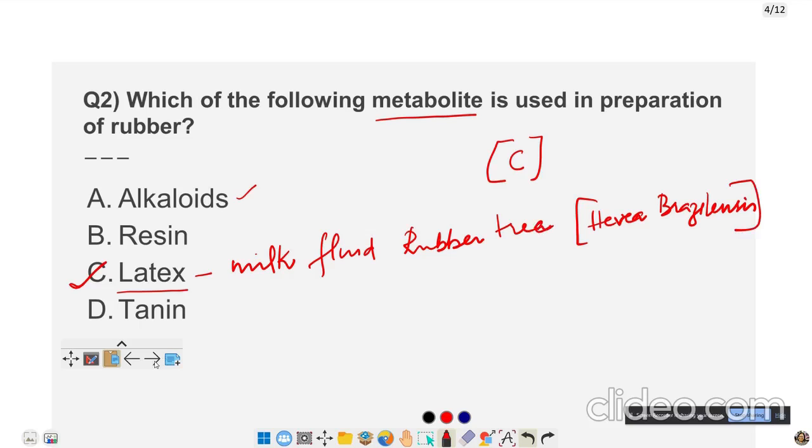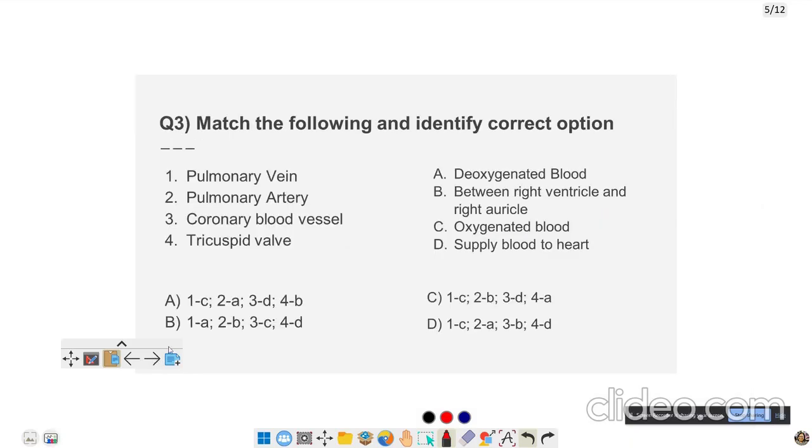Let us look at the next question. Next question is: match the following and identify the correct option. So let us look at the first option. This is pulmonary vein. Second one is pulmonary artery. Third one is coronary blood vessel. And the fourth one is tricuspid valve.